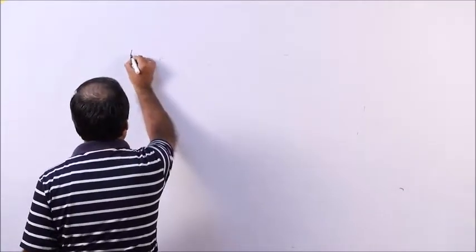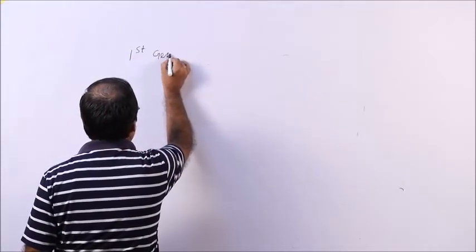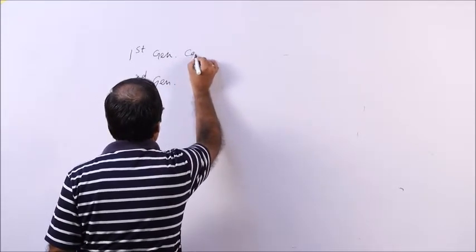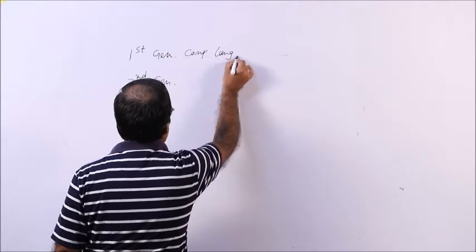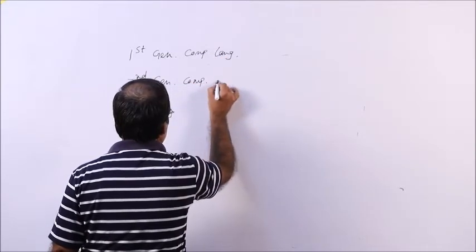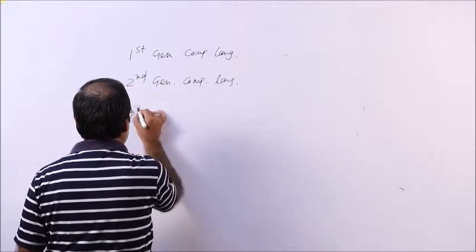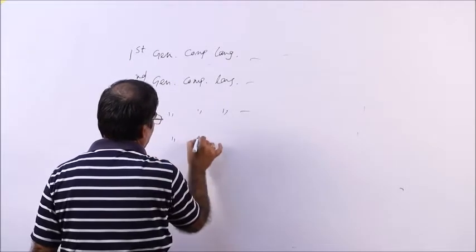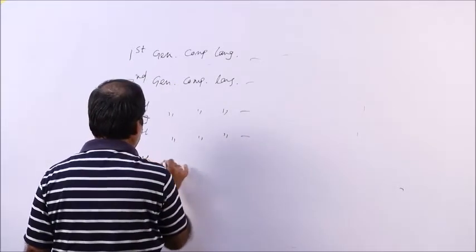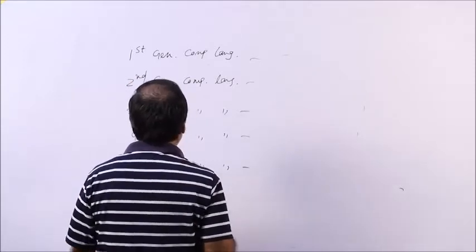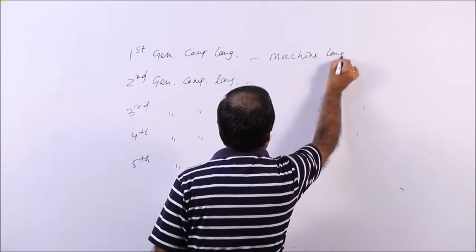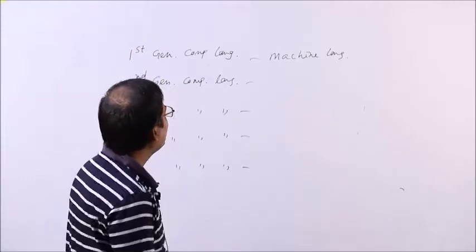Different generations of computer language: first generation, second generation, third generation, fourth generation, then fifth. The first generation of computer language is machine language.